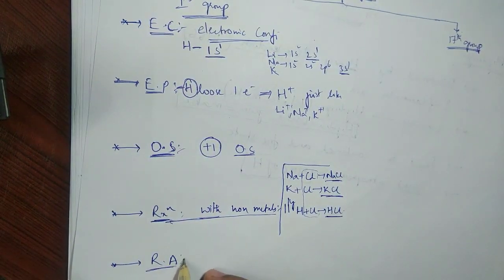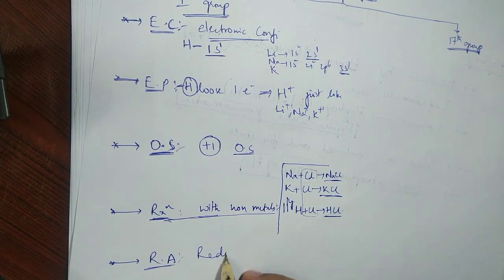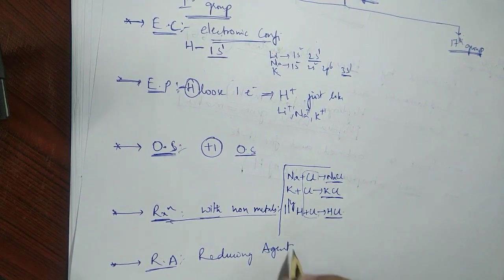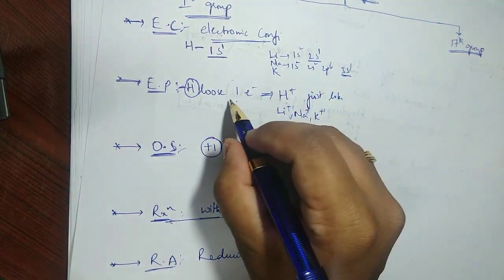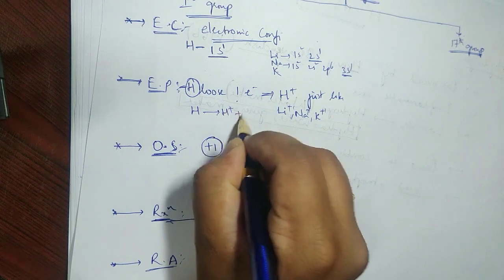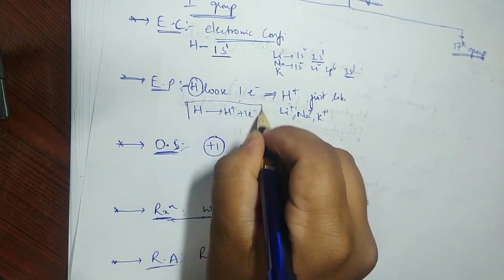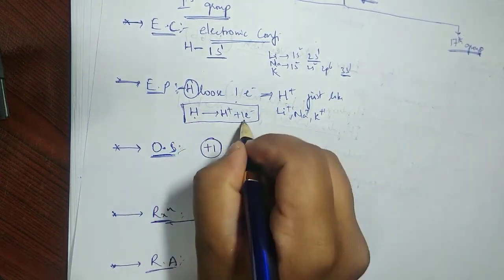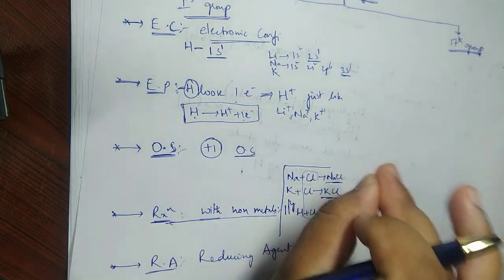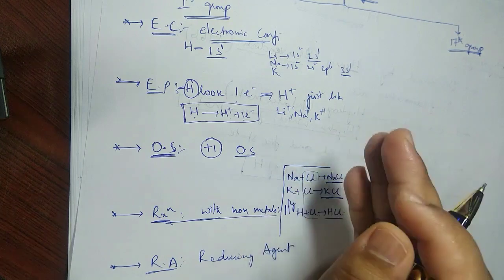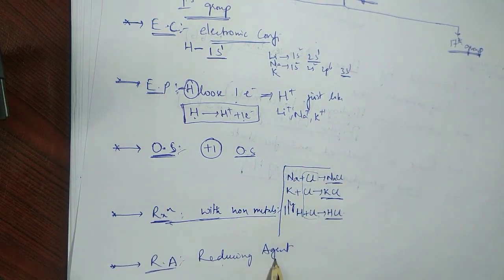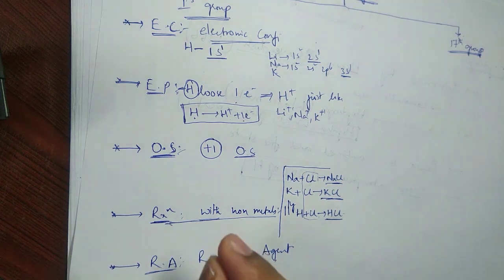And the next one is reducing agent. Already we have discussed, hydrogen loses out one electron and becomes H plus. Any substance which loses an electron is undergoing oxidation and behaves like a reducing agent. Always remember this.